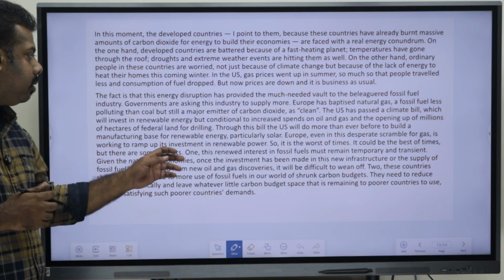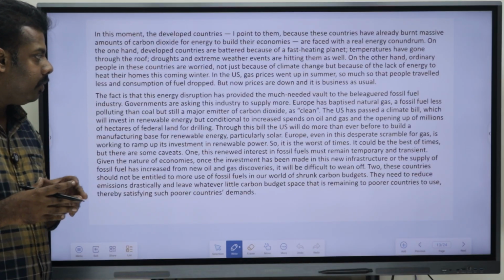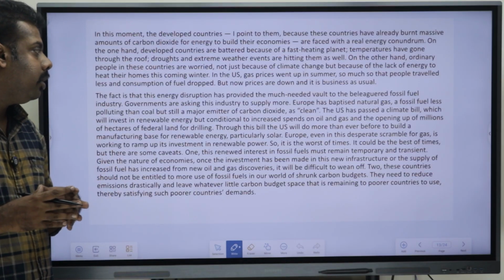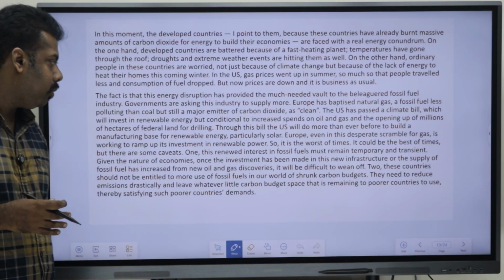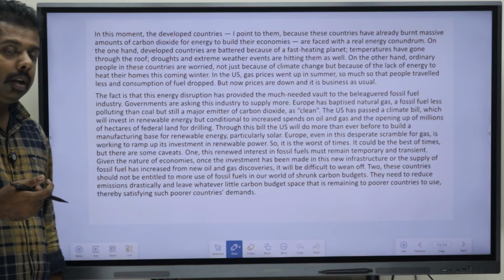Through this bill, the US will do more than ever to build a manufacturing base for renewable industries, particularly solar.